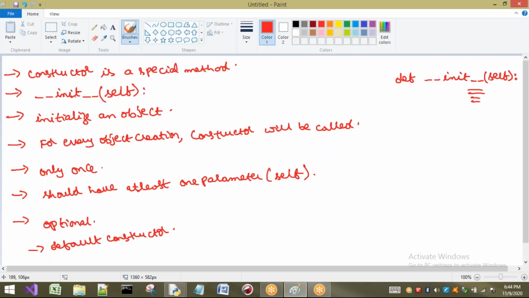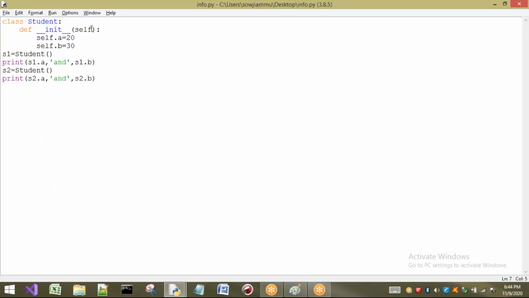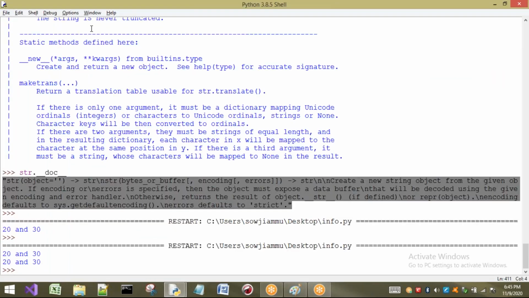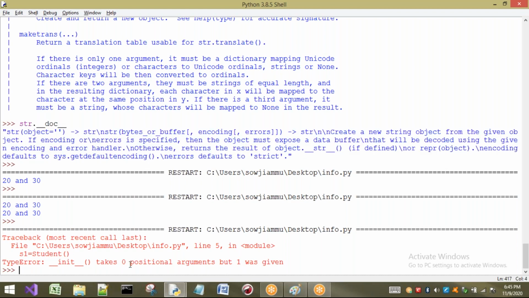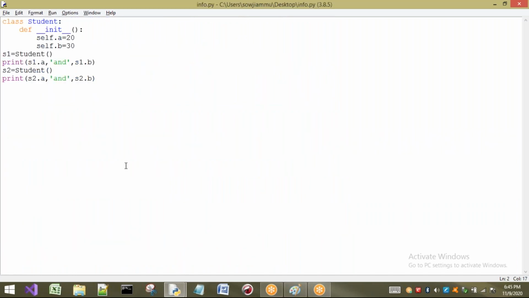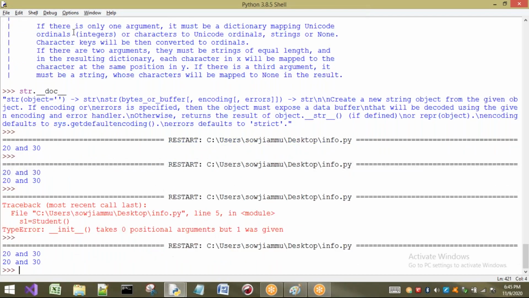Next point, for every object it will execute only once, and the constructor should have at least one parameter. Let us remove this one now, and I will execute. See, clearly it is telling: init takes 0 positional arguments, but one was given. So what we have to understand here is that at least one parameter has to be given, compulsorily. Now I am going to add self, and now it works fine. See, there is no problem.